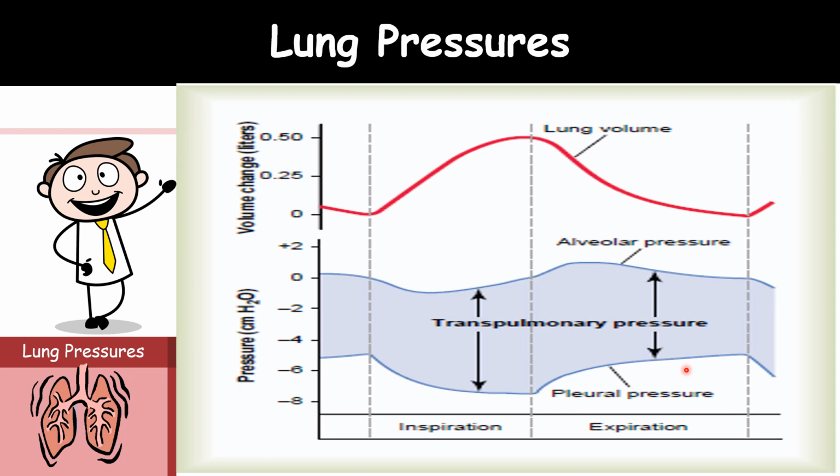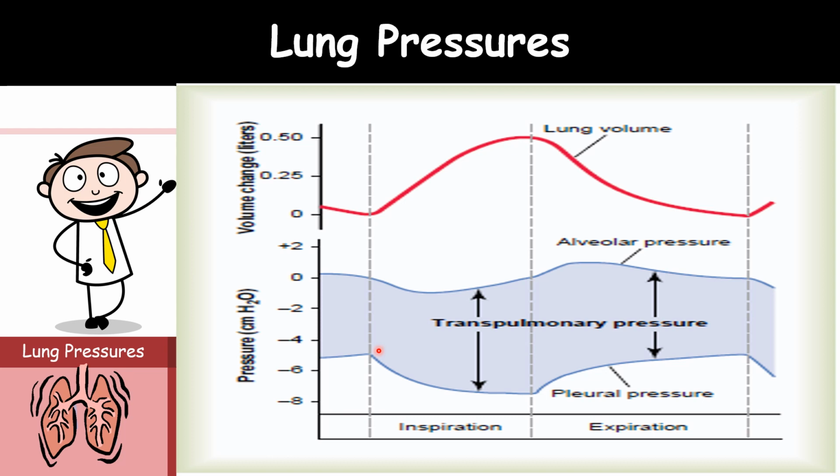As this area normally has a slight suction, it will have a slightly negative pressure. The normal pleural pressure at the beginning of inspiration is minus 5 centimeters of water, which is the amount of suction required to hold the lungs open to their resting level.